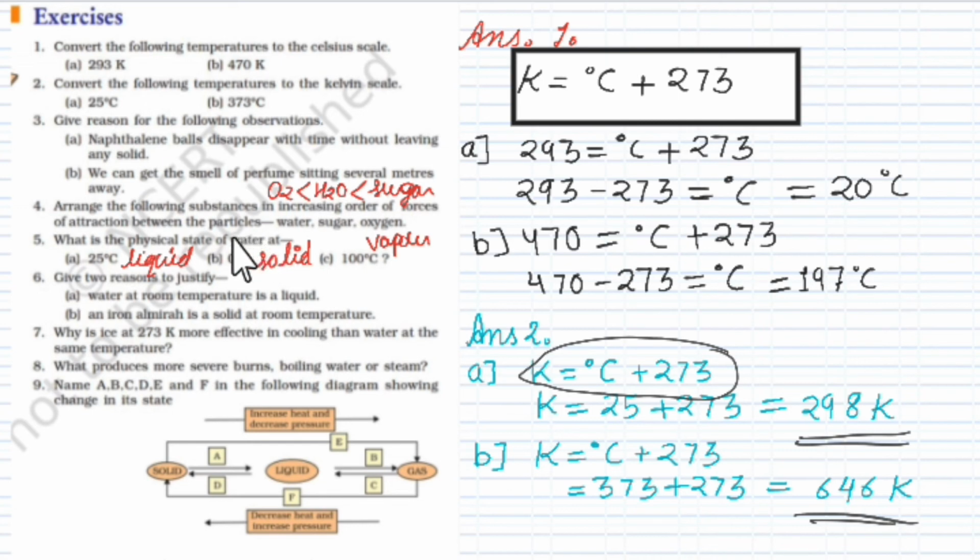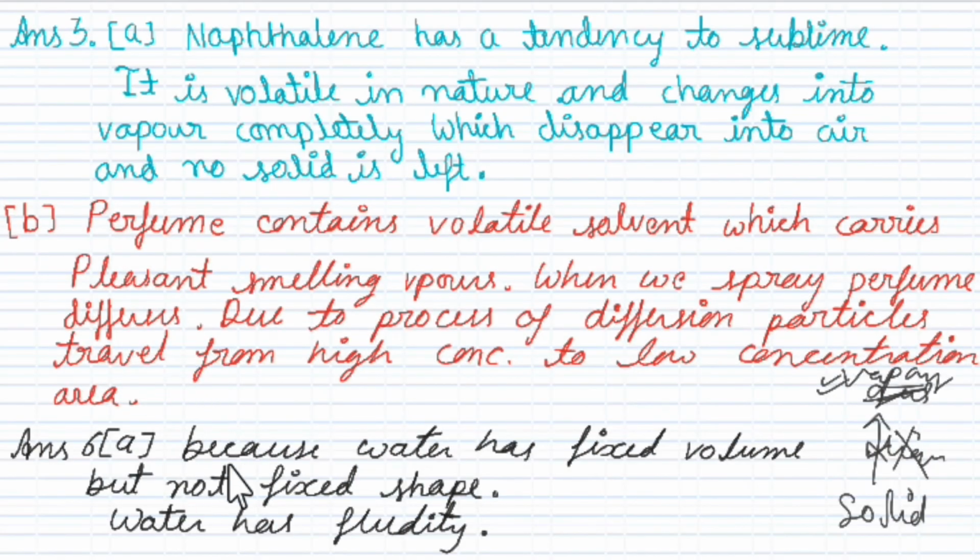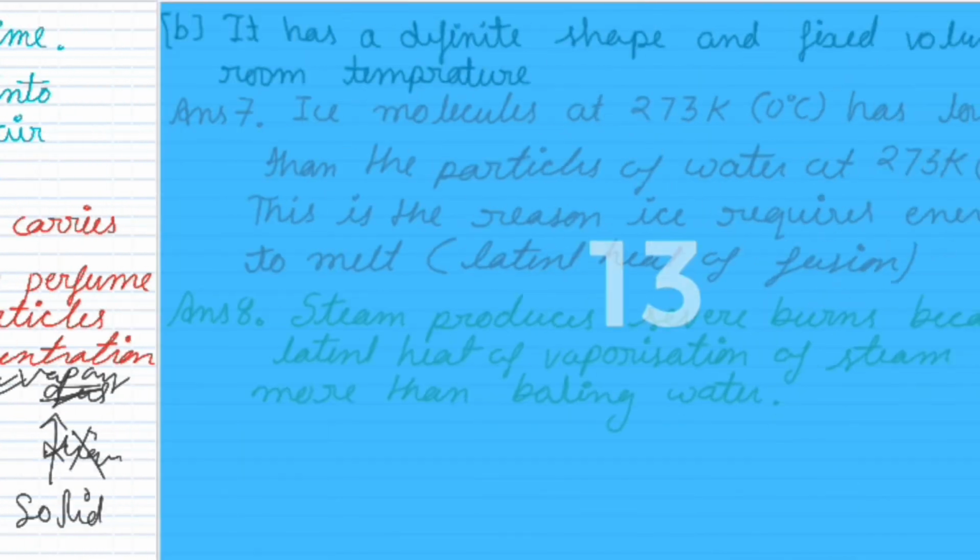Fifth question is, what is the physical state of water at 25 degrees Celsius? It is liquid. At 0 degrees Celsius it is solid. At 100 degrees Celsius it is in vapor state. Now sixth question is, give two reasons to justify water at room temperature is liquid, because water follows all its characteristics at room temperature. That is, it has fixed volume, not fixed shape, fluidity. These are the basic characteristics of water. That is why it is liquid at room temperature.